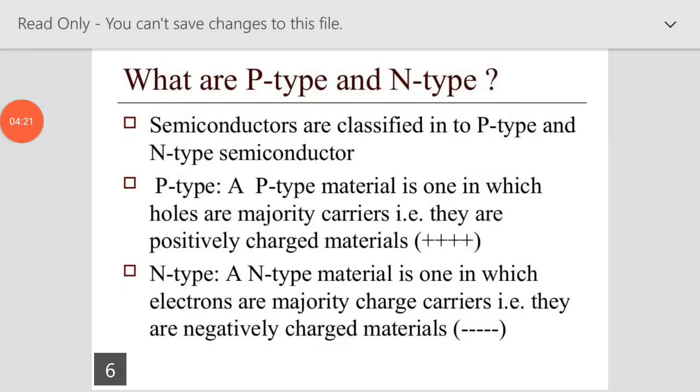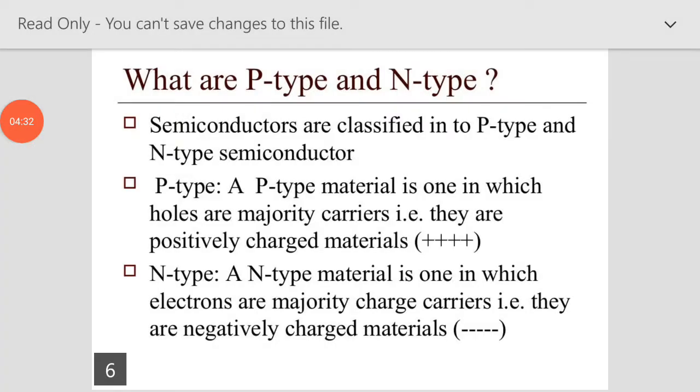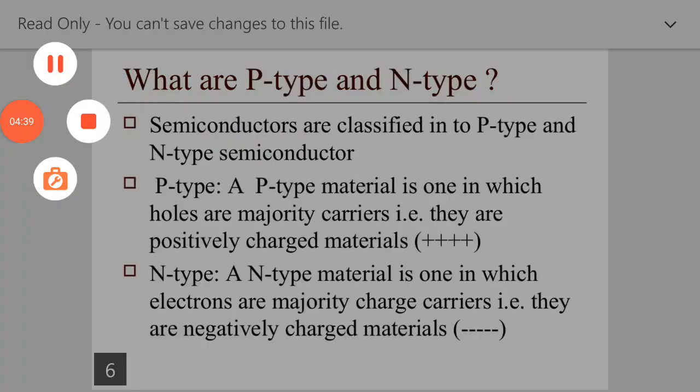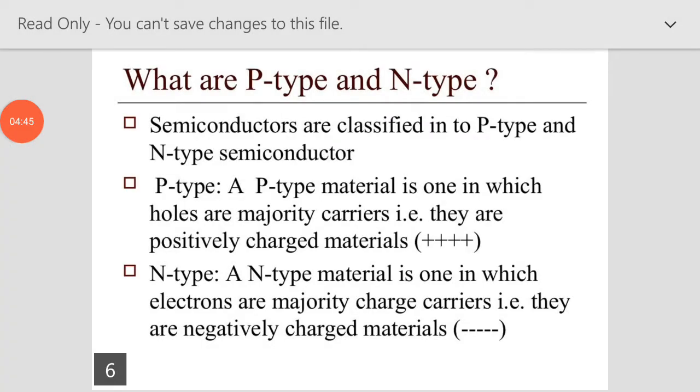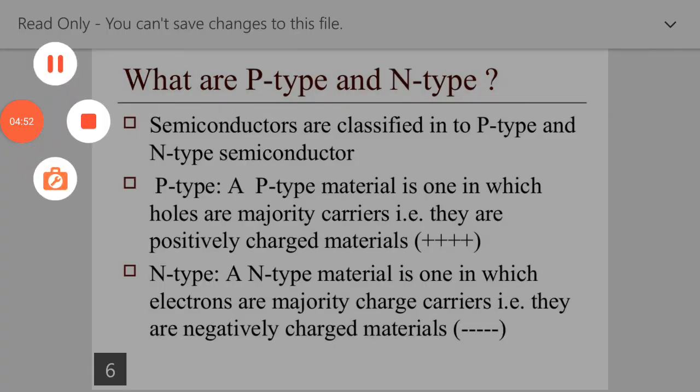In n-type material we use the arsenic atom, which bonds with silicon, and one free electron is added. So in n-type material donor doping is used, and in p-type material acceptor doping is used. These are the types of extrinsic semiconductor.